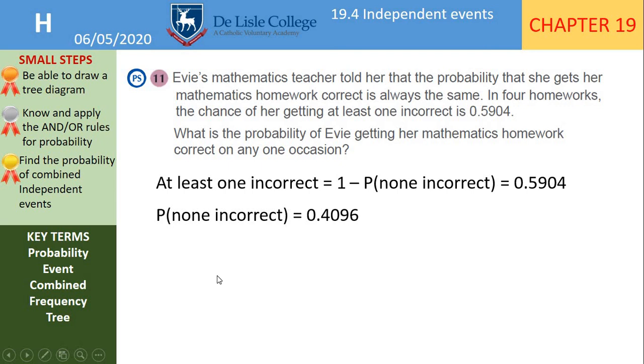0.4096. So this means she gets all of them correct and all of them correct and all of them correct and all of them correct on the 4 occasions. So this means all correct times all correct, because I want this and this and this and this. And remember, to go backwards from this we will be working out the 4th root. So in your calculator, work out the 4th root of 0.4096 and the answer comes out as 0.8.